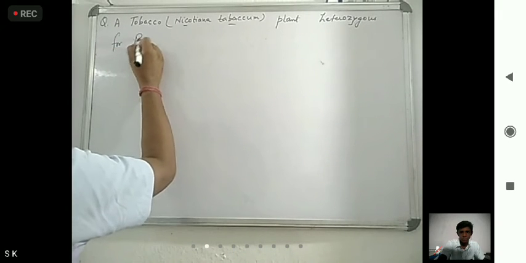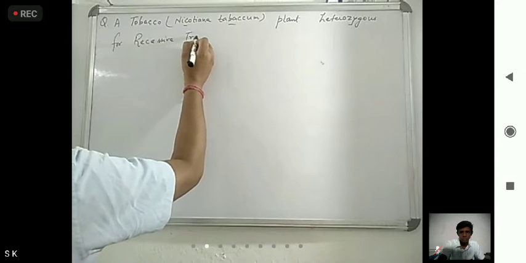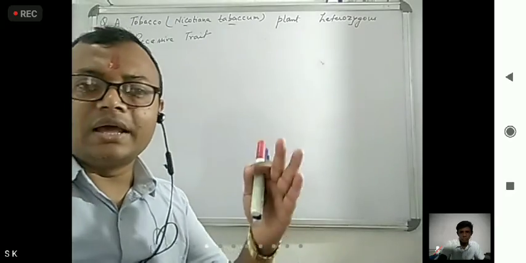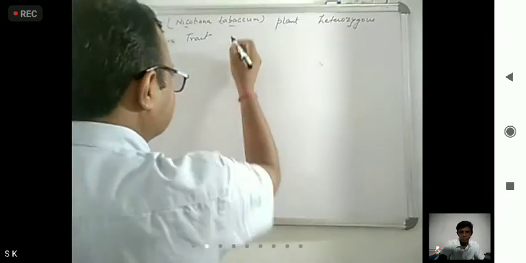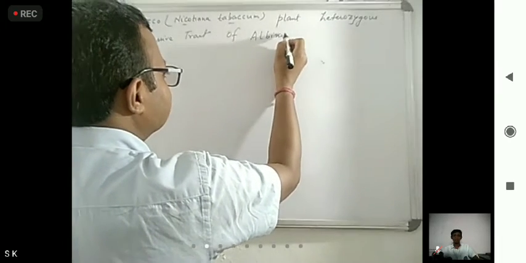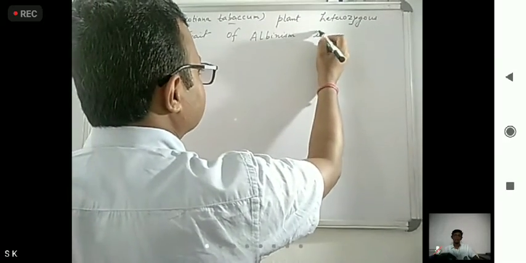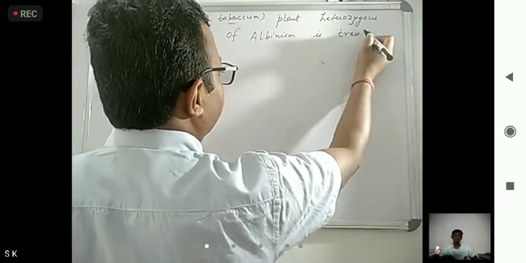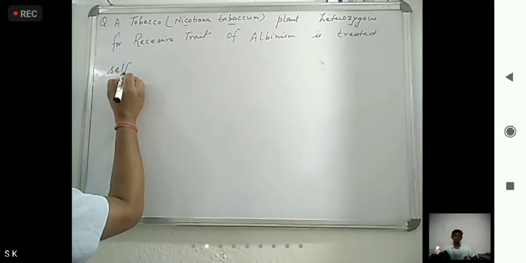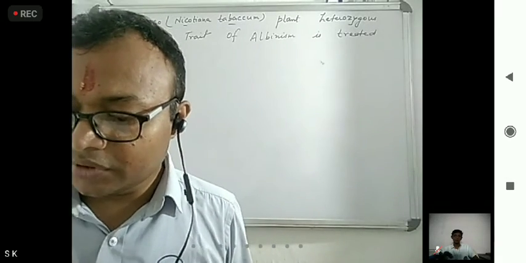Okay, recessive trait of albinism. One disease is there of albinism. Okay, recessive trait of albinism is treated self, means they are doing self crossing.